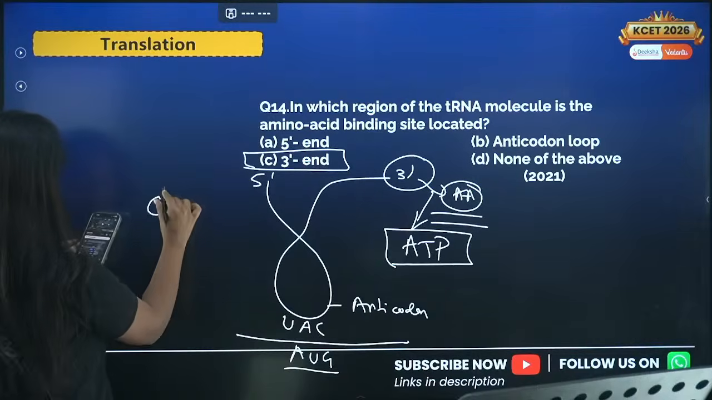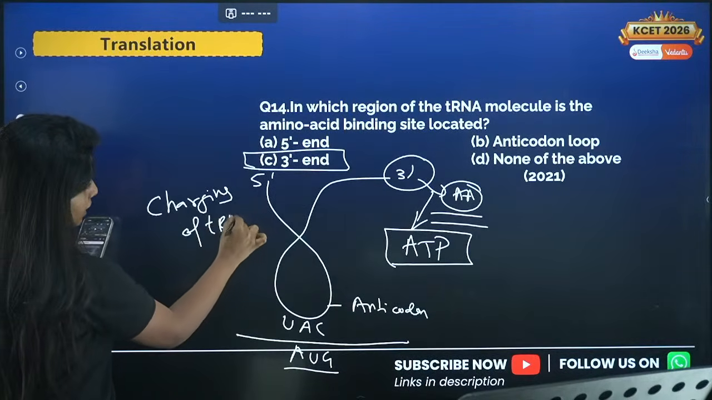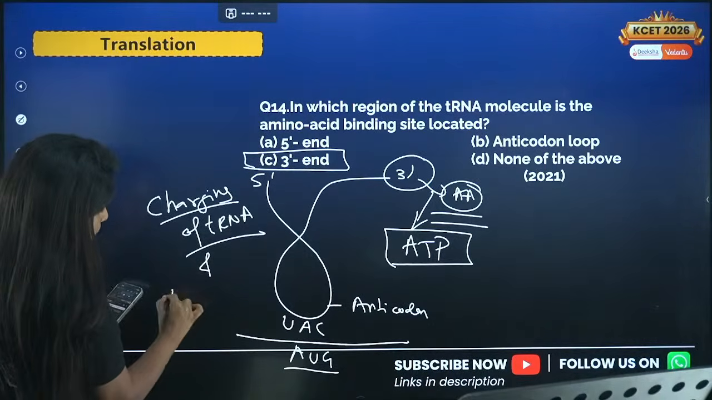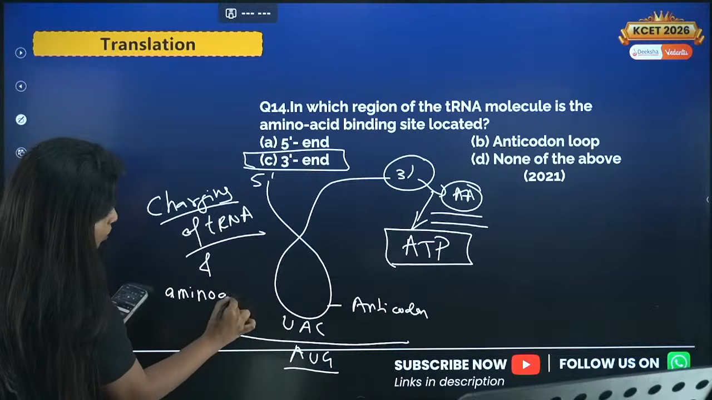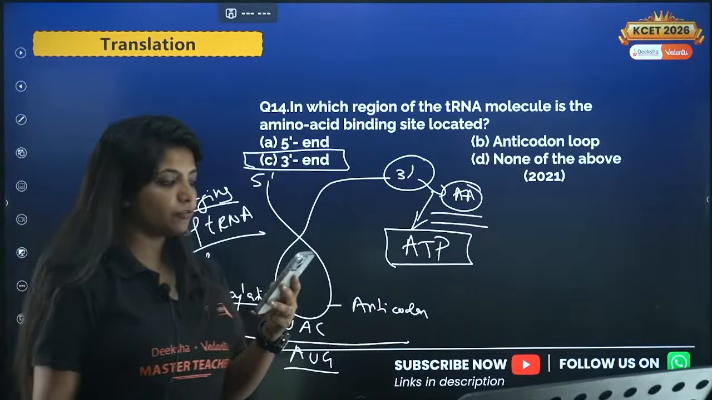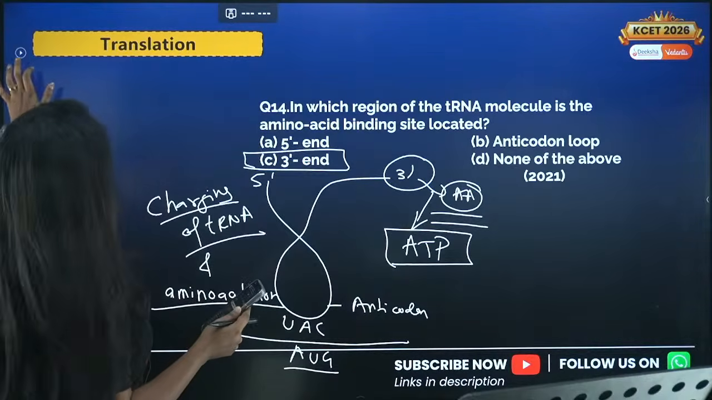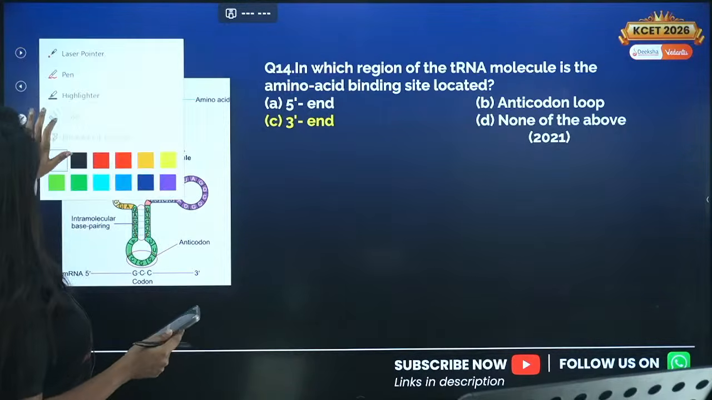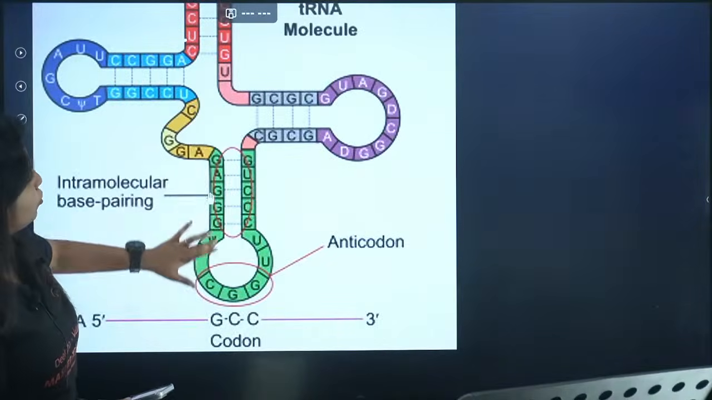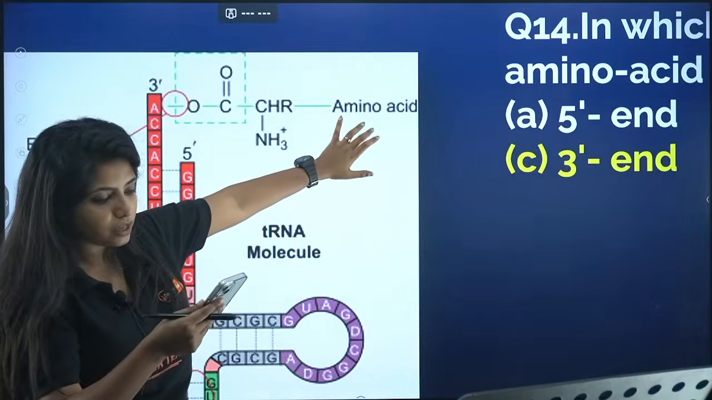It is known as charging of tRNA, and you have one more name, that is aminoacylation. Aminoacylation. Cool? Next question. So this is how it looks. You have your anticodon loop, there is a 3' end, there is a 5' end. On the 3' end, you have the amino acid being joined.